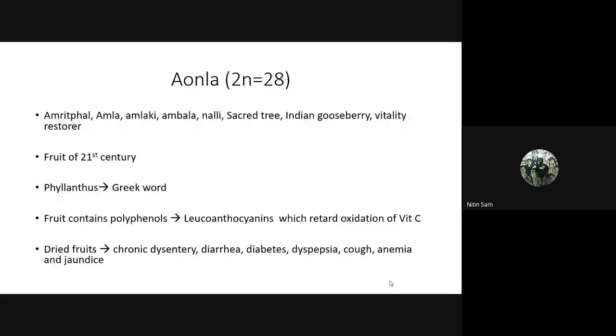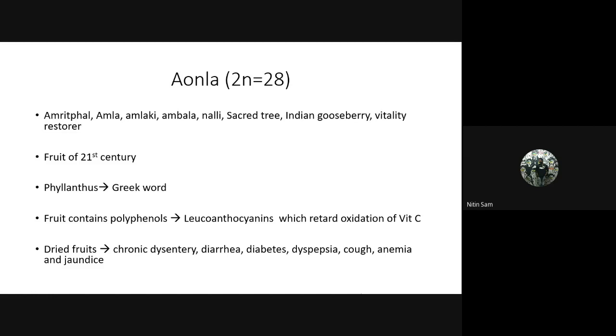Next is amla, its chromosome number is diploid, 28. It is also known as Amrit Phal, Amla, Amlakai, Nelli, Indian gooseberry, and it is also known as vitality restorer because it is highly used in Ayurveda. It is known as the fruit of the 21st century. The scientific name is Phyllanthus emblica, where Phyllanthus is a Greek word. Please remember this, they may ask which word is Latin or Greek. Phyllanthus is obtained from a Greek word.